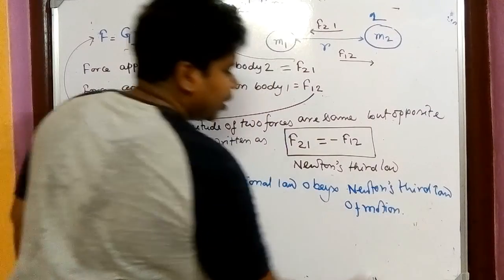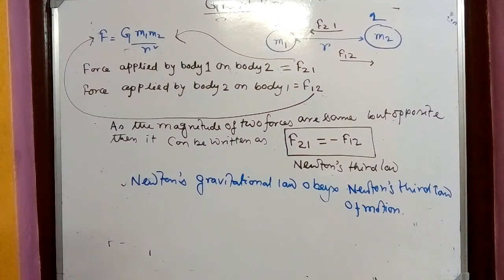So any place where we have to deal with force, we should obey Newton's third law of motion. Without Newton's third law of motion, the effect of force is not shown. Okay, so for that reason I have shown this thing to you.